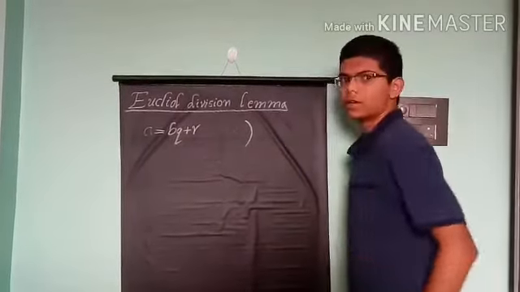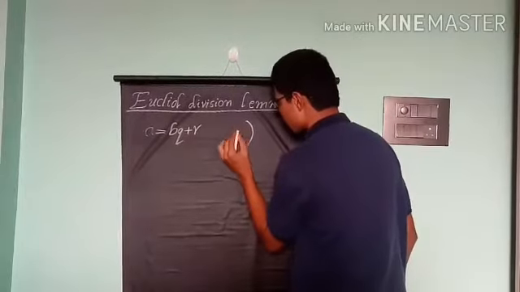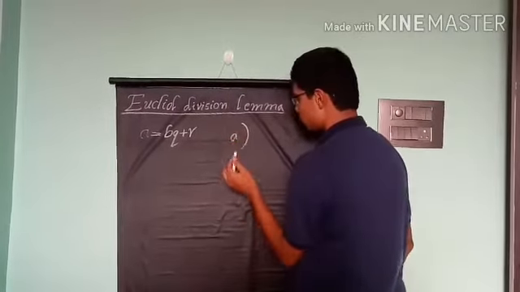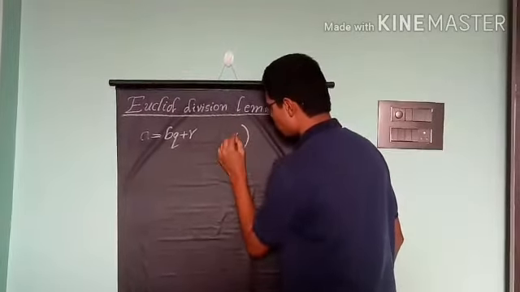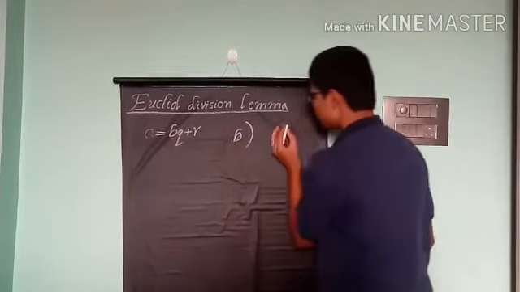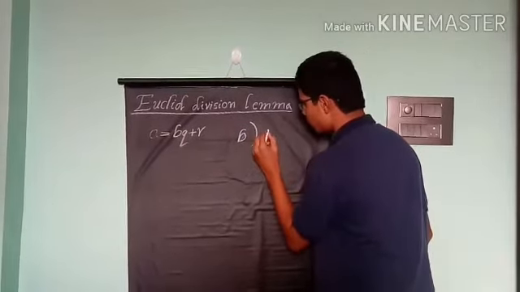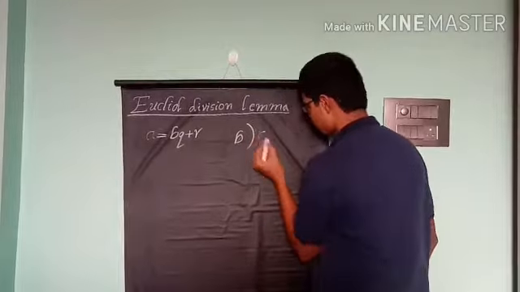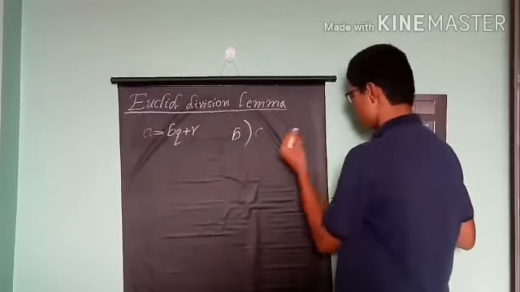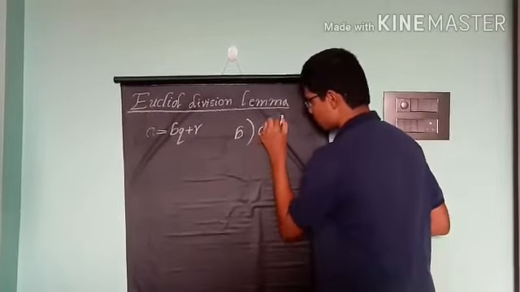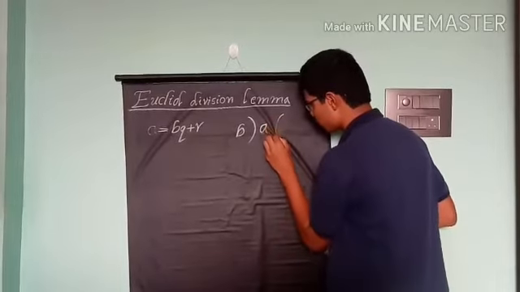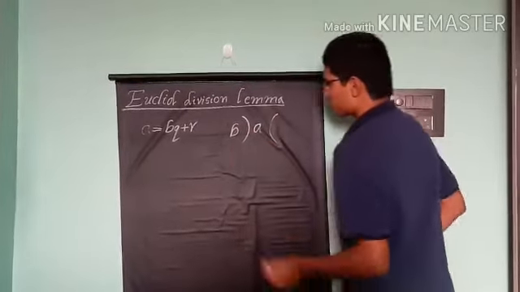What is this form? First of all, take a number b and it is divided into a.